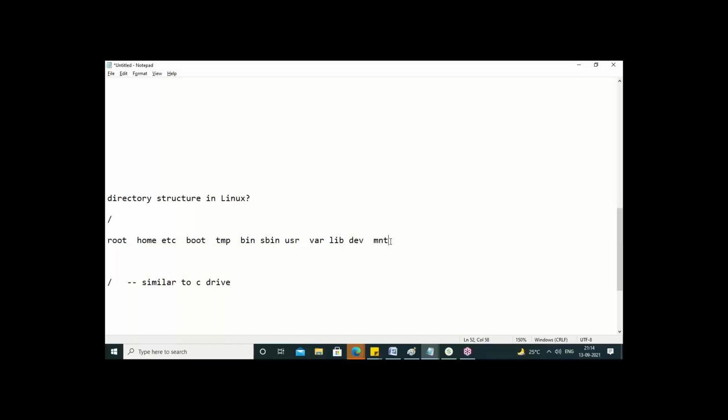So I should refer like this. If I want to go to root folder, I should say cd slash root. Now cd slash home, cd slash etc. That means under slash, root folder is there.